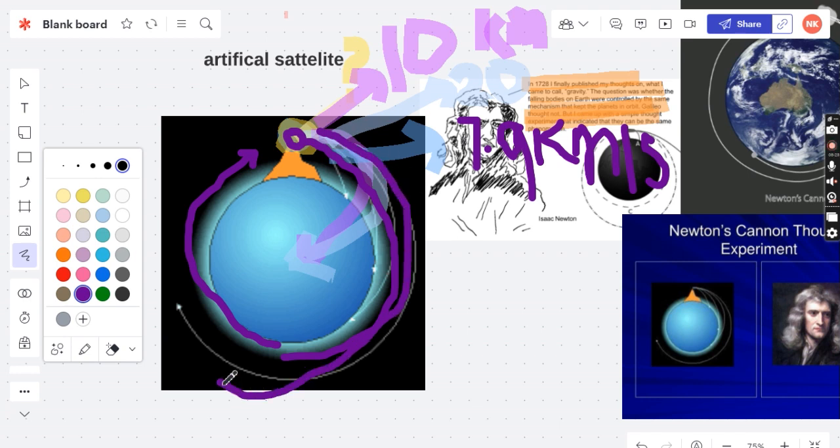So firstly, it was fired with 10 kilometers and falls toward the Earth because of gravity. Then it's thrown with 20 kilometers, as I said. Then when the ball is thrown with 7.9 kilometers per second, it starts rotating because of gravitation. This cannonball we can take as a satellite. The case of the satellite is the same, and we could say that this 7.9 kilometers per second is actually the critical velocity. This is a critical case.